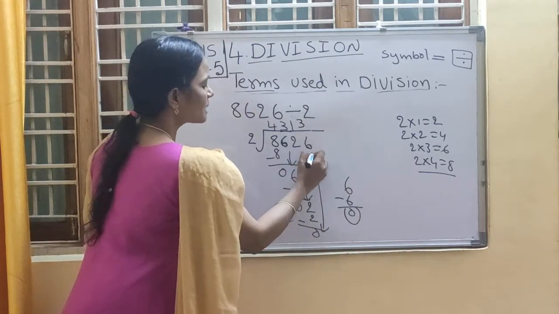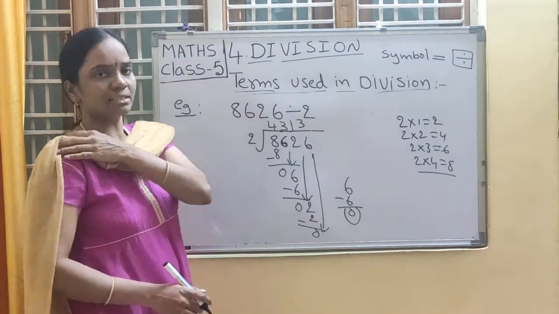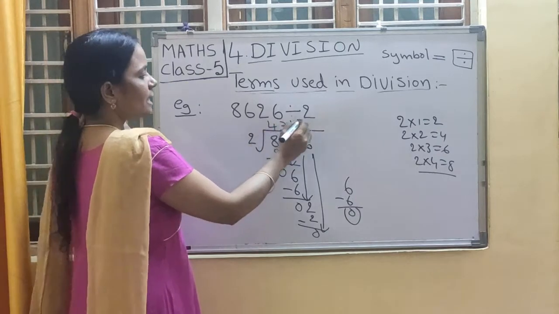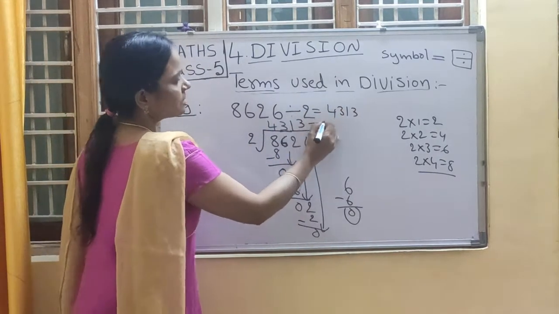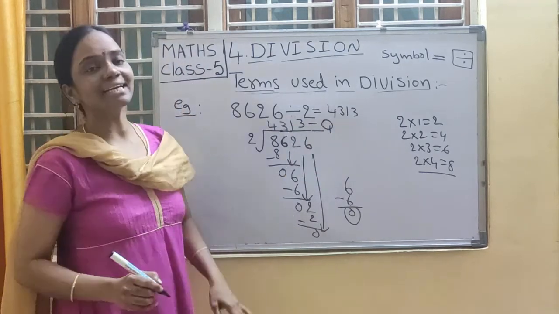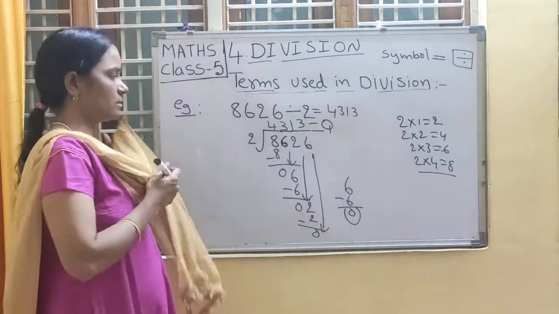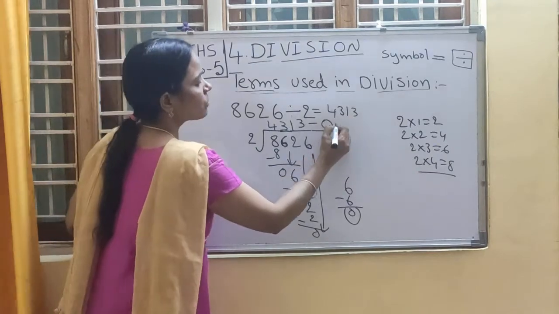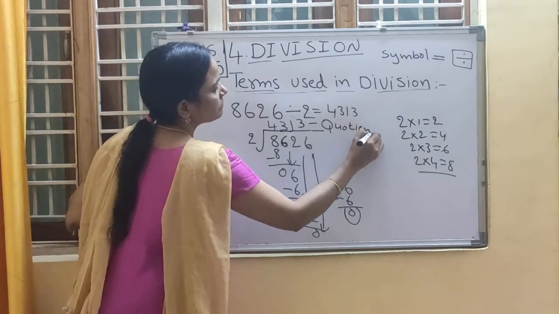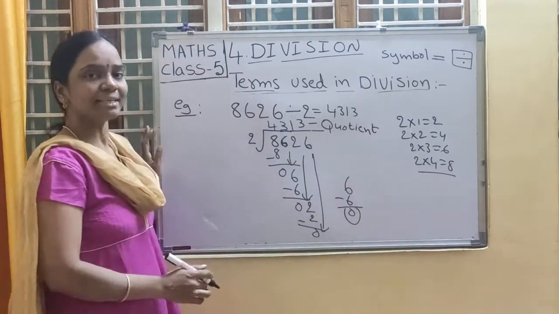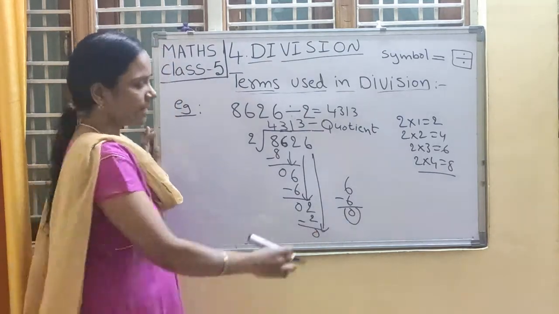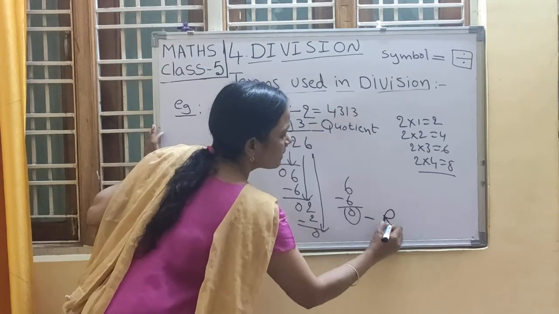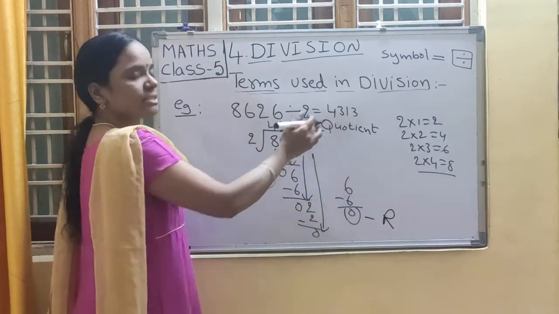All numbers completed. After this we don't have digits. So what is the answer? 4313. The answer after taking long division is called quotient. So Q. This is the quotient. Next, what is the remainder? The leftover number after taking long division is called remainder. 0 is the remainder. R means remainder, Q means quotient.